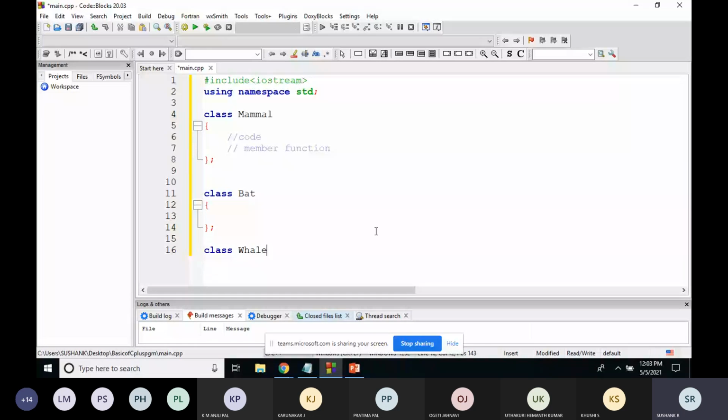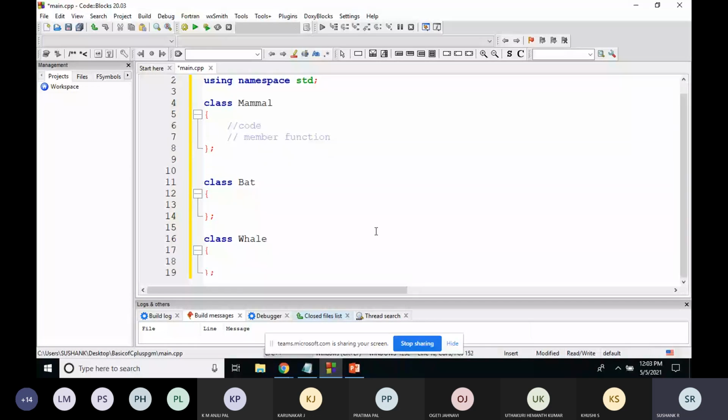So two classes I've taken. These two classes will act as subclasses. The classes bat and whale will act as the child classes for the base class called mammal. So just create the inheritance relationship. Colon public mammal, same way, colon public mammal.